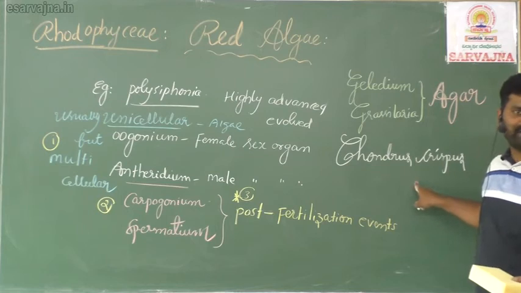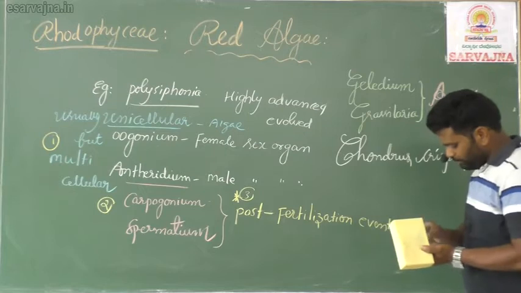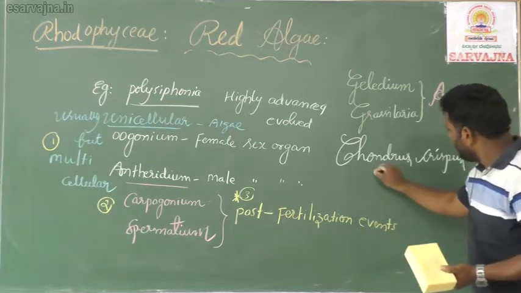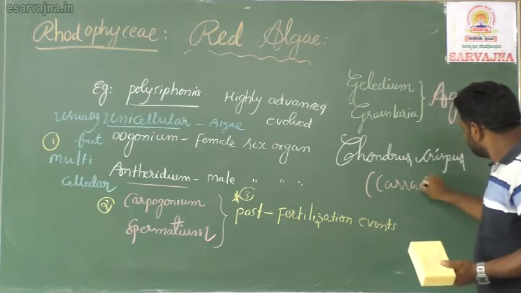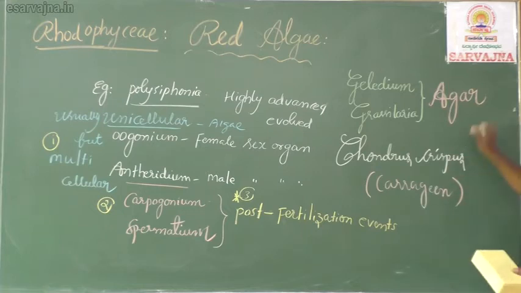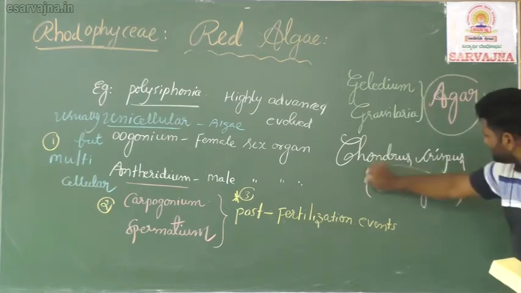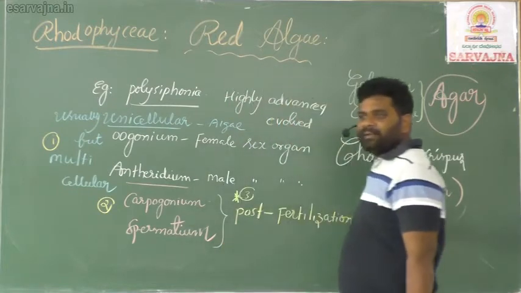Chondrus crispus is one more red alga. From this plant one very important substance is obtained, that is carrageenan. Agar, carrageenan, different types of substances. It is an emulsifier.